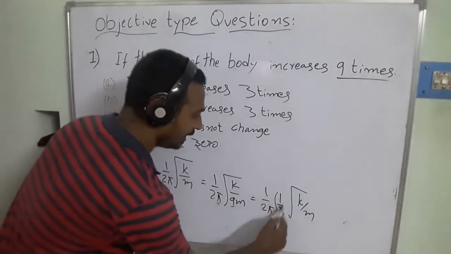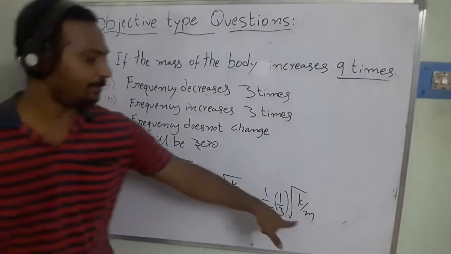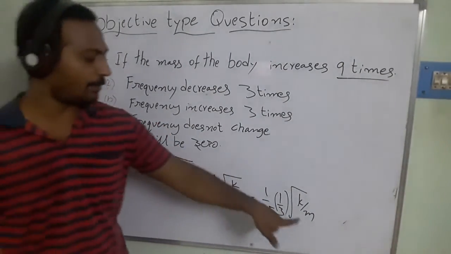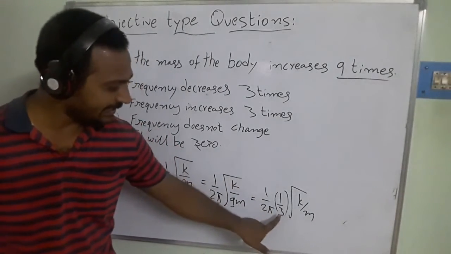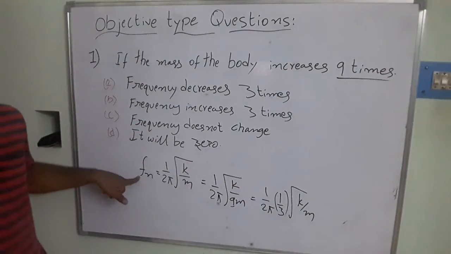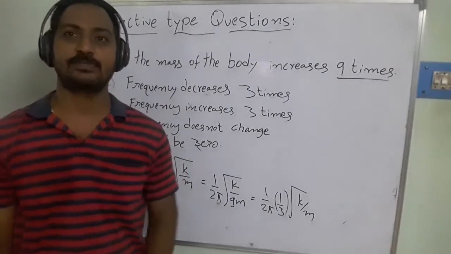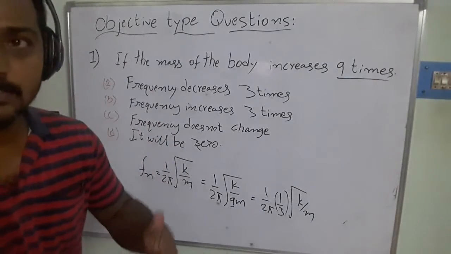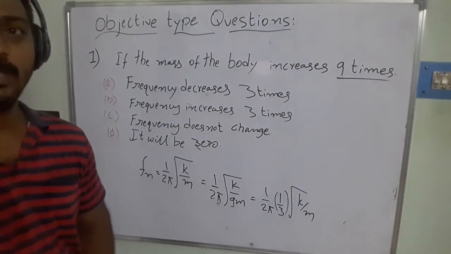Then it is very clear that the frequency is inversely proportional to the mass. What happened here is 1 by 3 is there. That means the frequency of the system is reduced 3 times. It does not increase 3 times; rather it decreases 3 times when the mass increases.